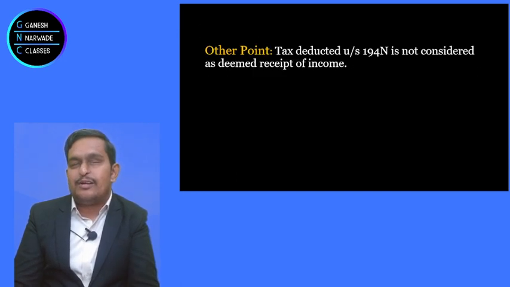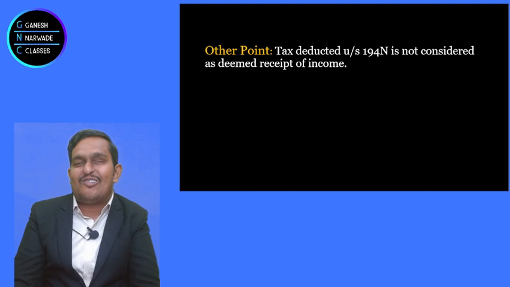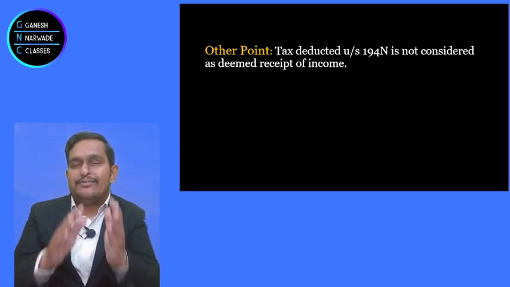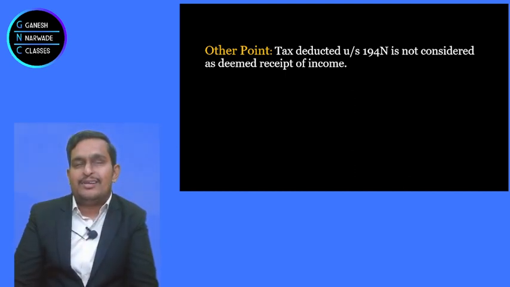Clear to all of you? Right. Now you may ask a last question to me. We are coming to the end of this video. You will say, sir, but TDS is deducted when you earn income, correct? When I earn income, then TDS is deducted. But here I am just withdrawing the money. So that's why they gave in other points that if the bank, cooperative society, or post office is deducting TDS under section 194N, it does not mean that the withdrawal is your income. It does not mean that the withdrawal is your income.